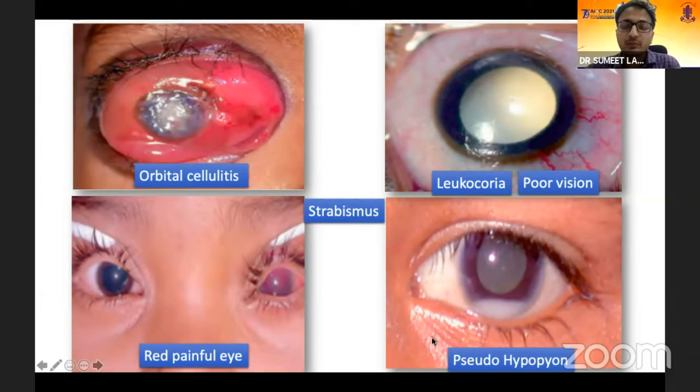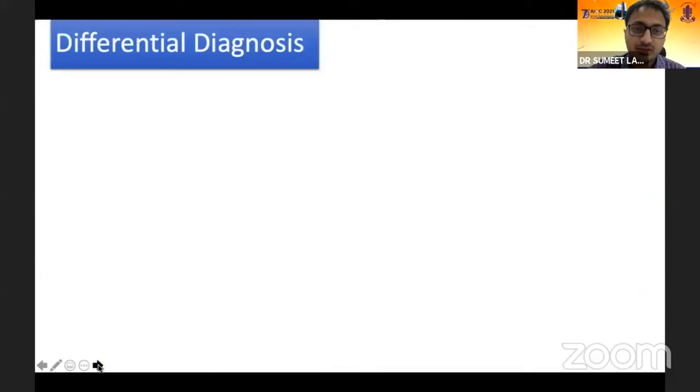It could be a pseudohypopyon. Again, such cases should not be considered only as uveitis. EUA or the B scan surely finds out the mass in the retina. Strabismus is another presentation that we should not miss in the early age.